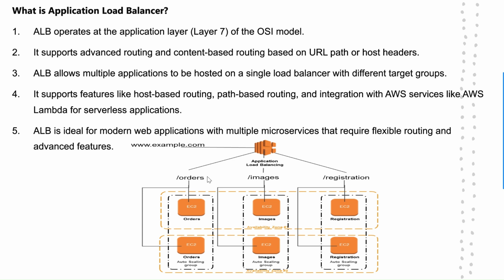Okay, here you can see the URL paths, that is orders, images, registration. Okay, and this is our URL. Okay, ALB is for modern web applications with multiple services that require flexible routing and advanced features. So this is the answer to what is application load balancer in a simple way.